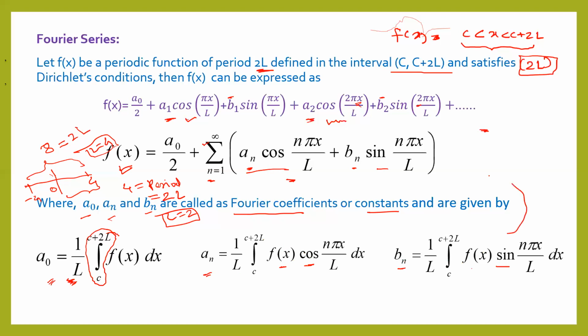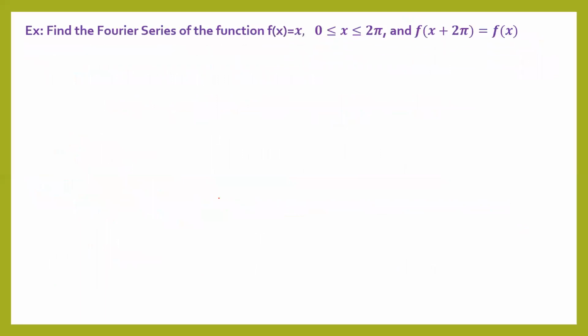Using these formulas, you will get a0, an, bn. And when you substitute those in this series, you will get the Fourier series for the function f of x. So let's solve an example based on this. Suppose we have to find the Fourier series of the function f of x equal to x, defined in the interval 0 to 2 pi. As given here, f of x plus 2 pi is equal to f of x. It means the function is periodic. The function will repeat its value after the interval 2 pi.